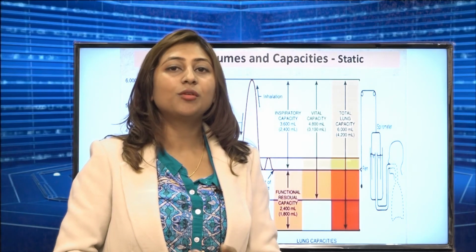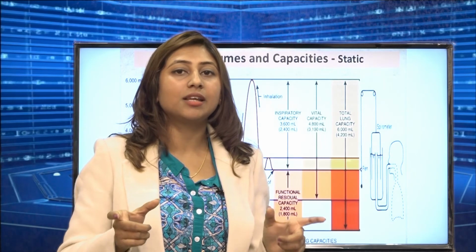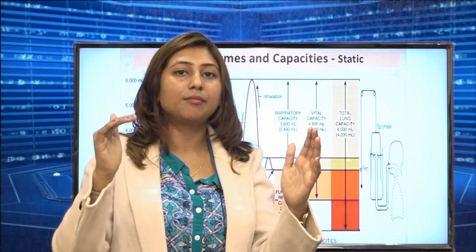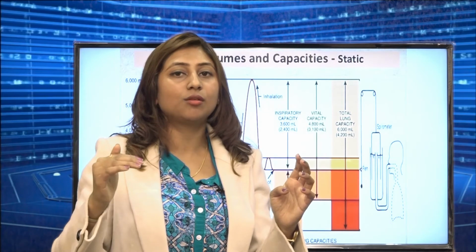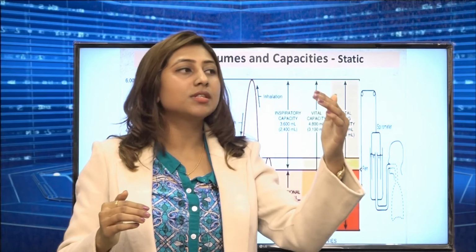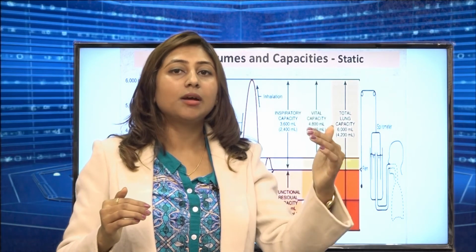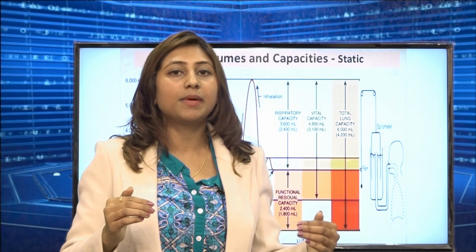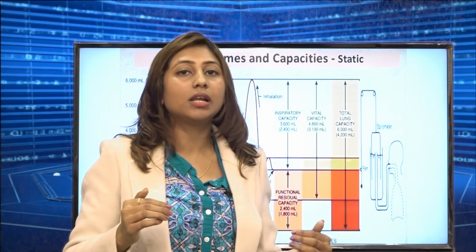So previously, what we had learned, I will try to summarize accordingly. First we saw the lung volumes and the capacities. The volumes were four: tidal volume, inspiratory reserve volume, expiratory reserve volume and the residual volume. Then come the capacities. In capacities we have the vital capacity, the inspiratory capacity, expiratory capacity, functional residual capacity, and lastly the total lung capacity.